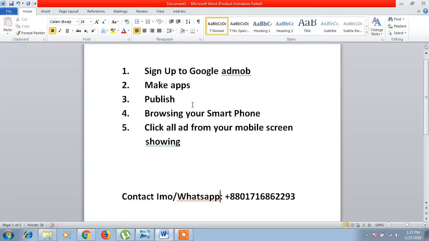How to make this? First, you sign up to Google AdMob. After that, you can make apps. After that, you can submit and publish. After publishing, you can install your apps on your mobile. Browsing your smartphone, click the app from your mobile screen. After that, you can earn money.